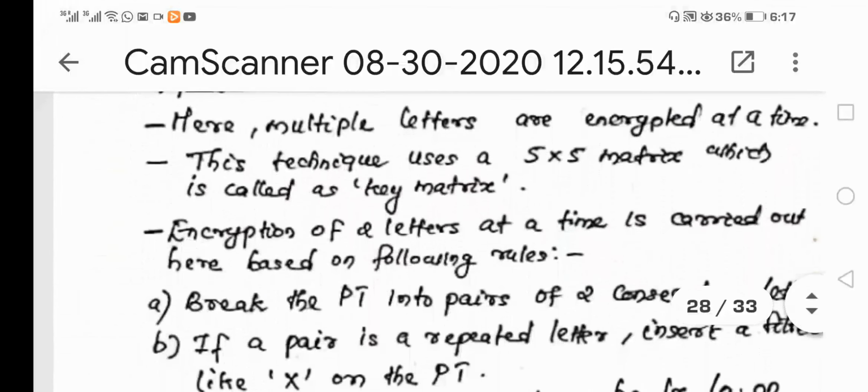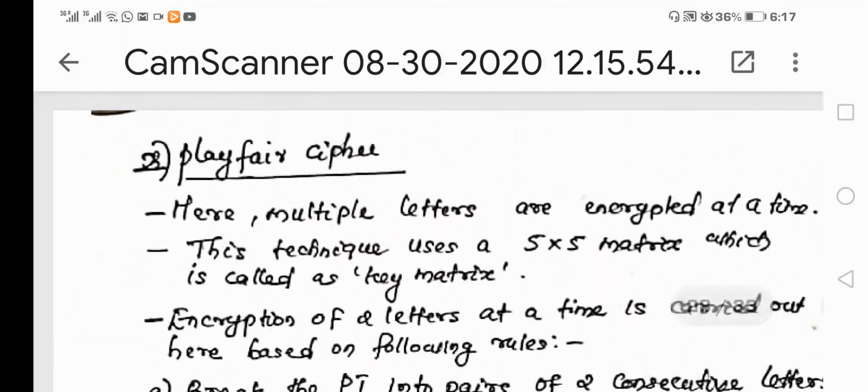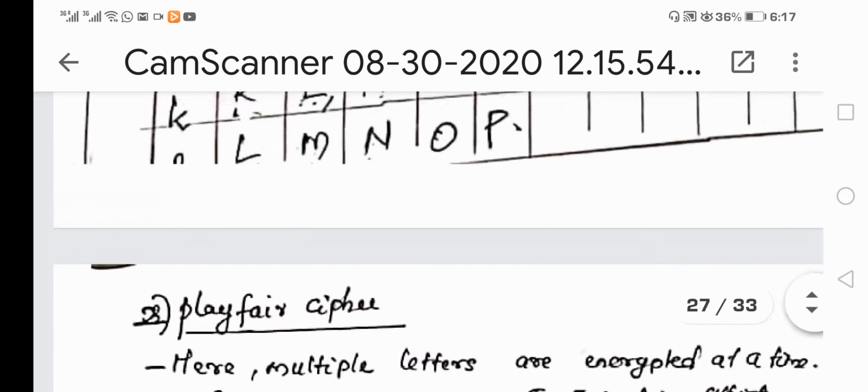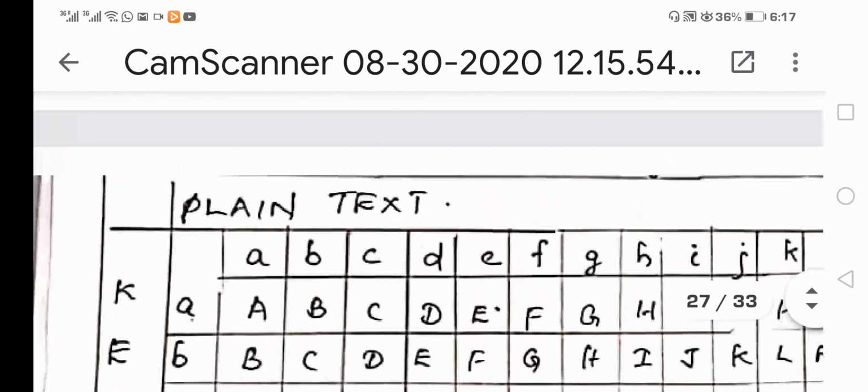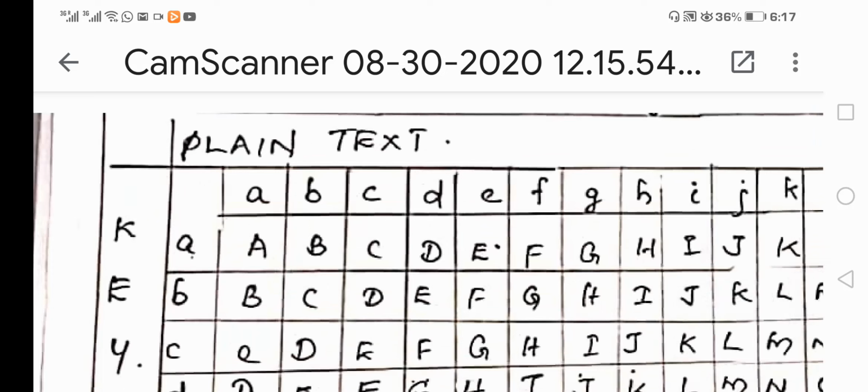Since it is not easy to construct this Vigenere table as a whole, such questions won't be asked as problems. But if they ask you to write the theoretical concept behind the Vigenere cipher, it is easier to explain by constructing the table, including some of the letters to the extent possible. In the next video we can study the rest of the ciphers coming under polyalphabetic cipher.